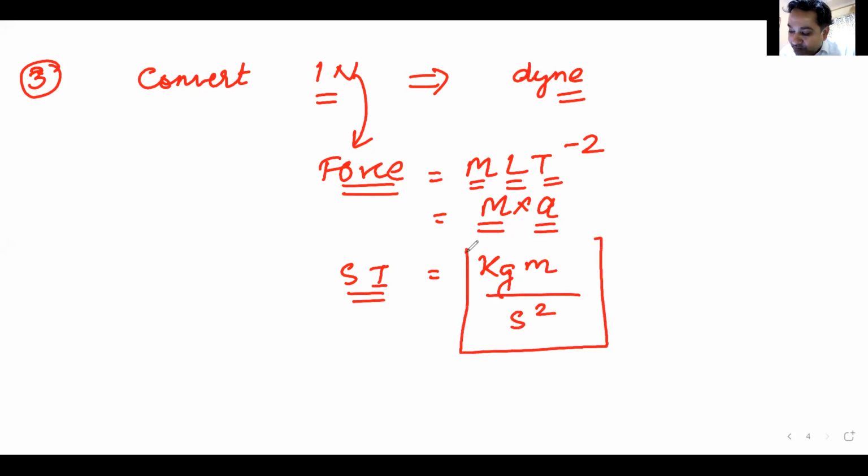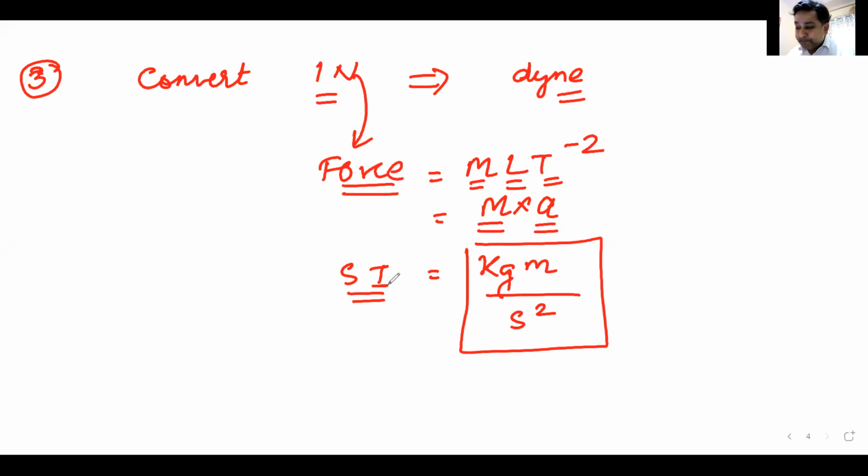So this becomes its unit. Hour, no beta, no. Hour is not the SI unit, it is seconds. So in SI units, the unit becomes kg meter per second square. Am I clear? That is the SI unit of force, or Newton.